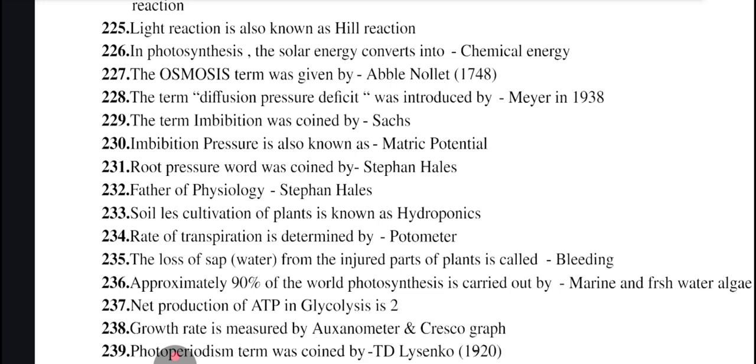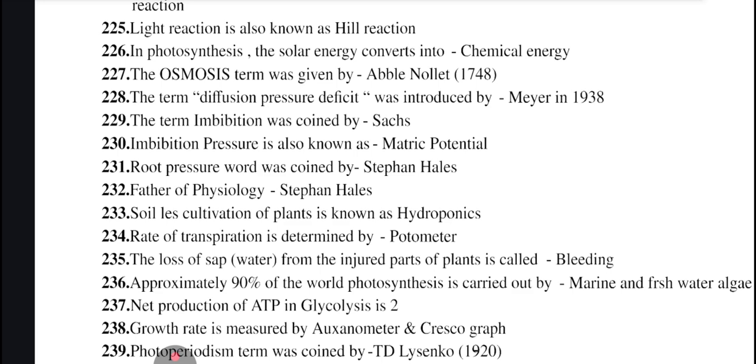Term osmosis given by Abel Nuttall in 1748. The term diffusion pressure deficit was given by Mayer in 1938. Term imbibition was given by Sachs. Imbibition pressure is also known as matric potential. Root pressure word was coined by Stephen Hales. Father of physiology is Stephen Hales.